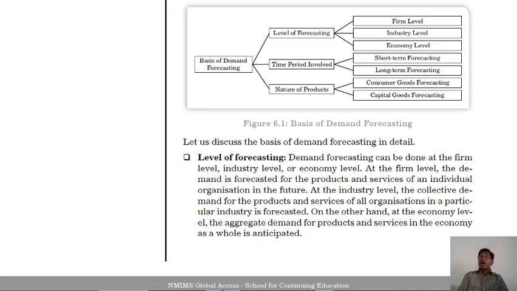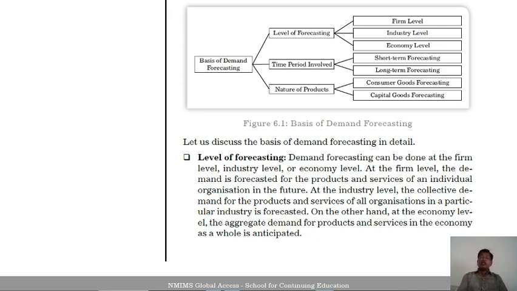Next, industry level: here a group of firms is the industry. At the industry level, demand forecasting is more important because many firms are more or less effective, and the more effective firms are more affected by the market and by forecasting. Then the economy level. Economy level means national level, nationwide, where demand is estimated at the national level.